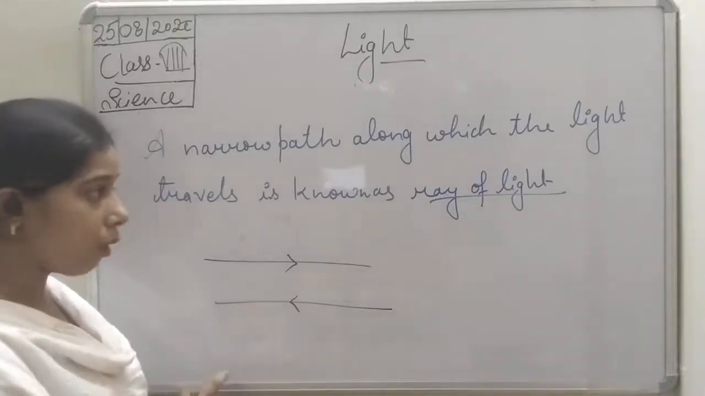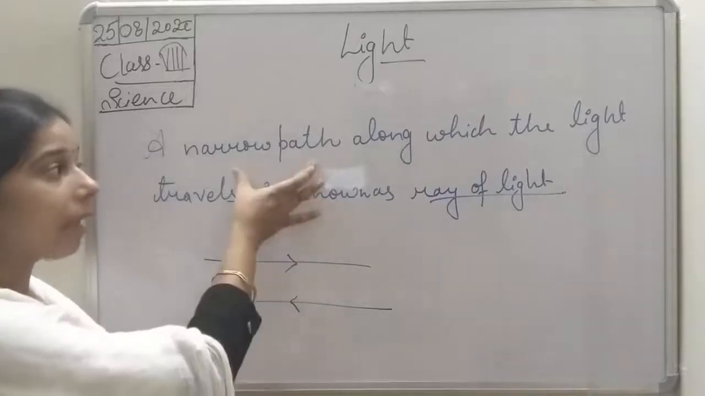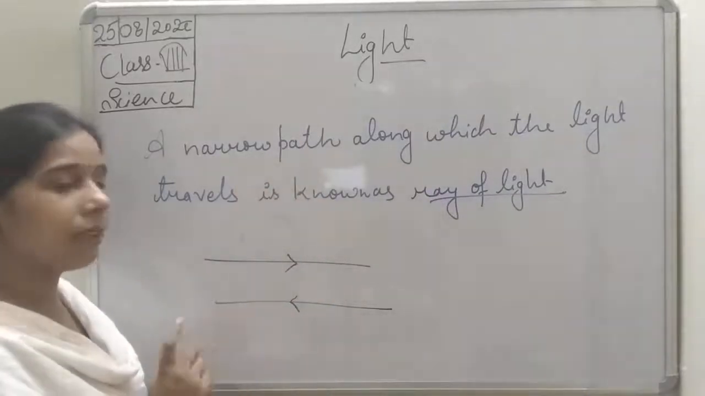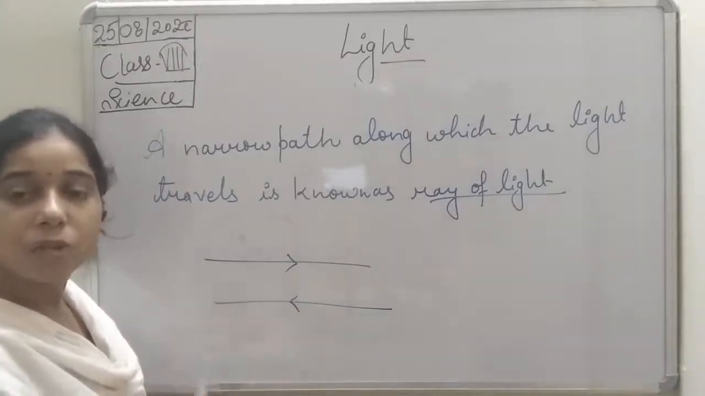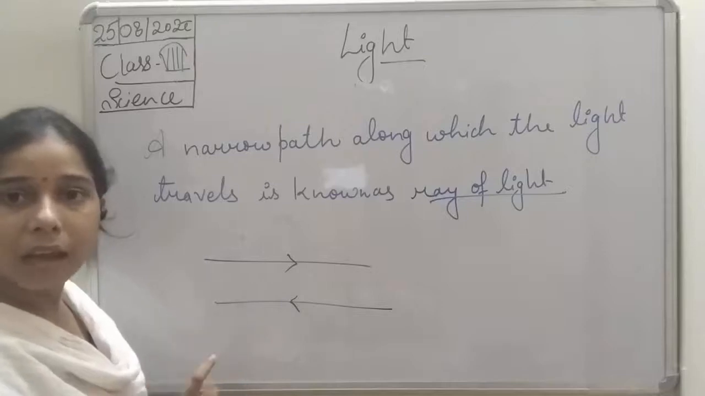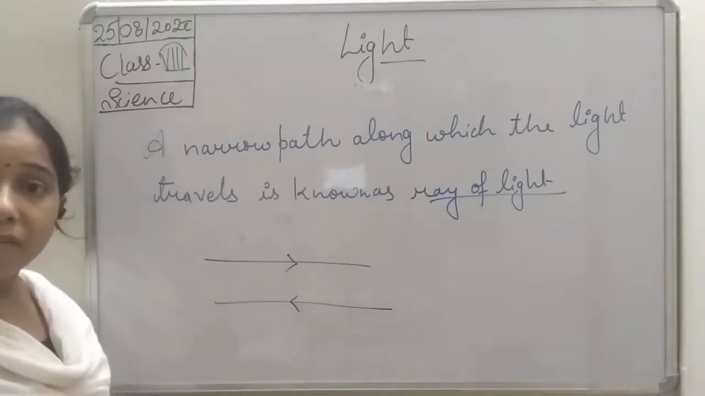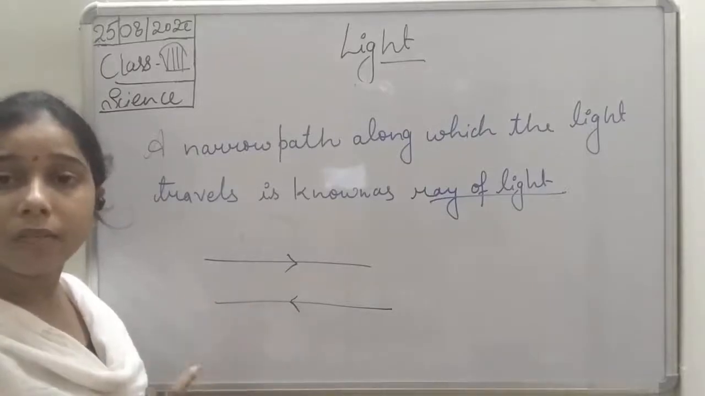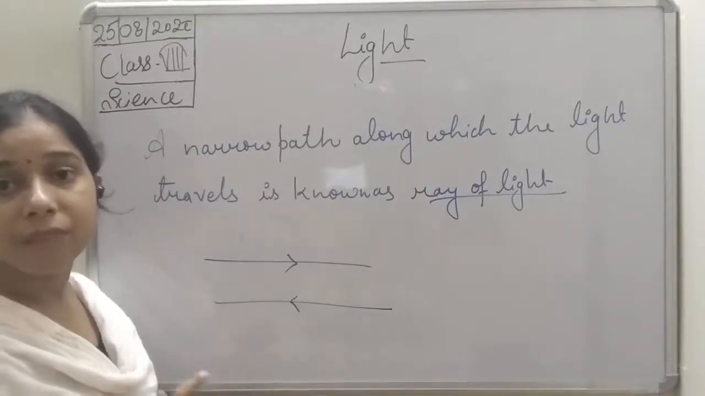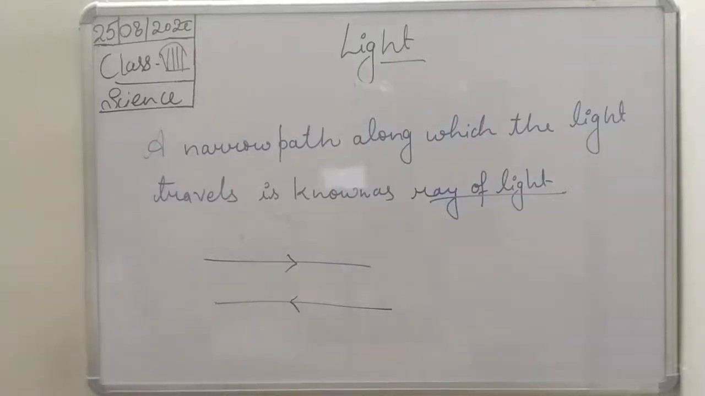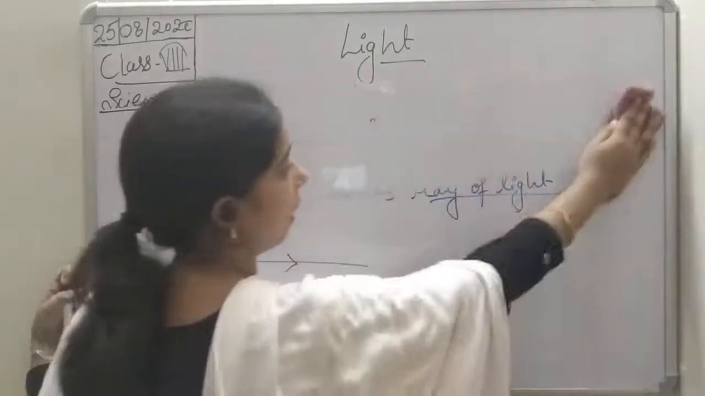Okay, so a ray of light is a narrow path. It is telling the path along which the light is traveling. In which direction a fine light is traveling, that is the ray of light. Now, when there are more rays of light moving together, that is the beam of light. So what is the beam of light, students? A group of light rays.